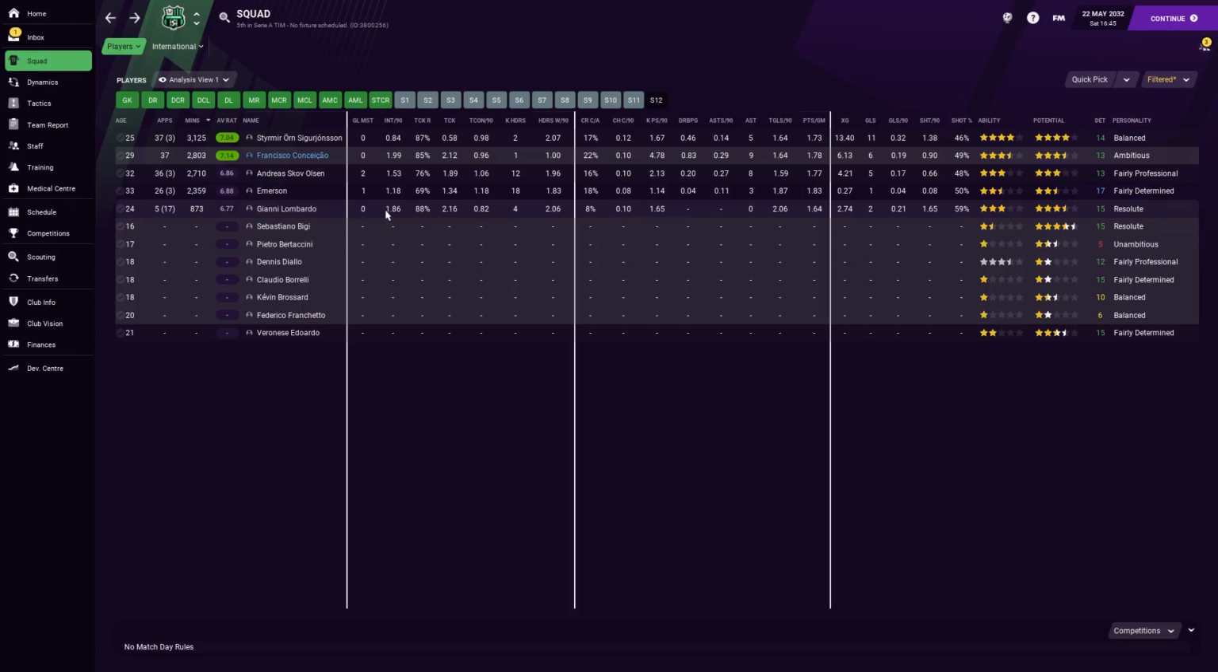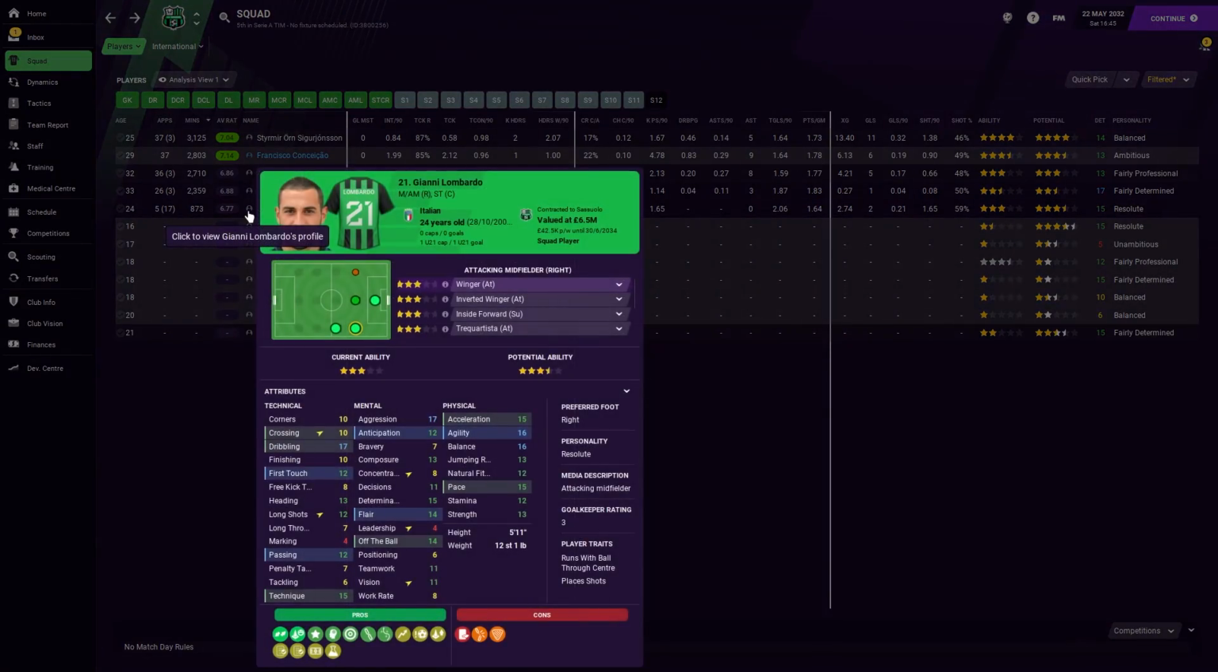So Lombardo intercepts a reasonably nice amount, in fact, more than Skov Olsen, and nearly as many as Constantine. His tackles won is right up there. An 88% tackles won ratio is superb, and he wins a decent number of tackles per game as well. We don't concede a lot with Lombardo there either, and he's good in the air as well, which is a good sign. Crossing is atrocious.